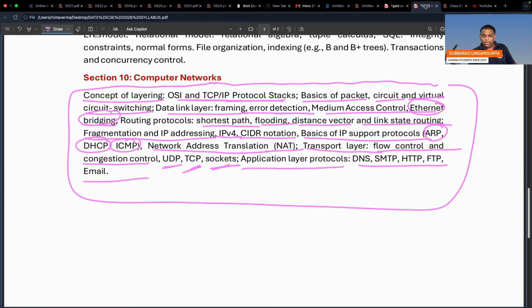Very big, with things like UDP, TCP, sockets, application layer protocols, DNS, SMTP, HTTP, FTP, email. But now DNS and I think HTTP is there. SMTP, FTP and email are not there. Ethernet was there previously and is there now.